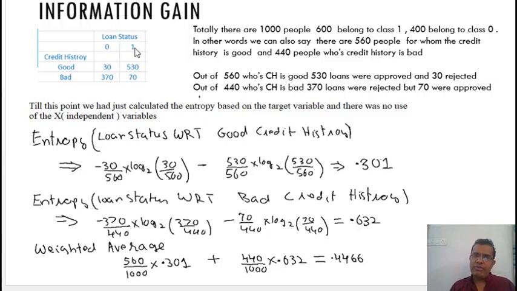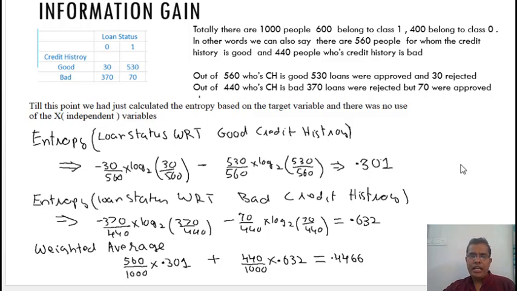So now I have done a calculation. I am calculating the entropy of loan status with respect to good credit history. If I apply the same formula, summation minus p log base 2 of p, then it would be minus 30 upon 560 into log 2 of 30 by 560, and so on. The value comes out to be 0.301. Same thing, the entropy of loan status with respect to bad credit history comes out to be 0.632.